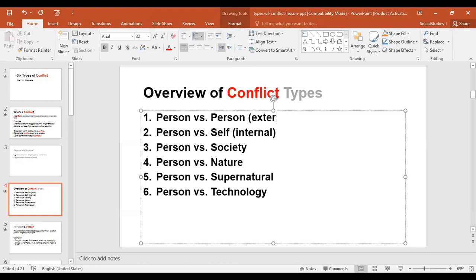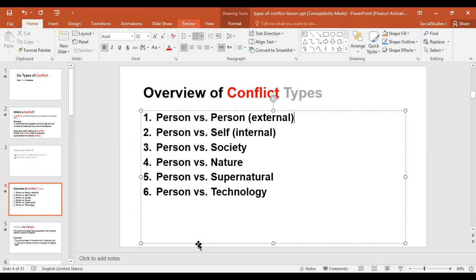What does that mean? It means, for example, if I have John and John is being bullied by his classmate Bob, then this is an example of external conflict, that is character versus character or person versus person. So we can say person versus person, we can say character versus character. They mean the same thing.